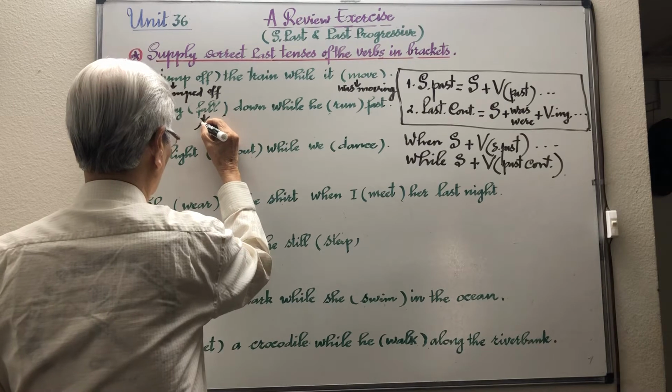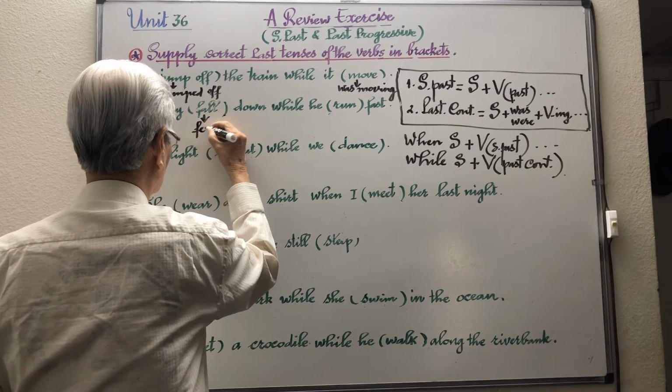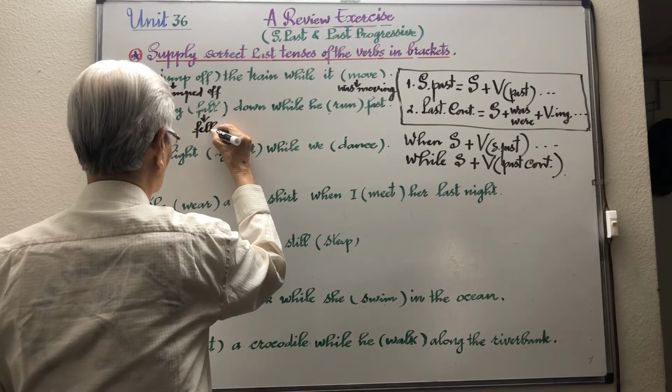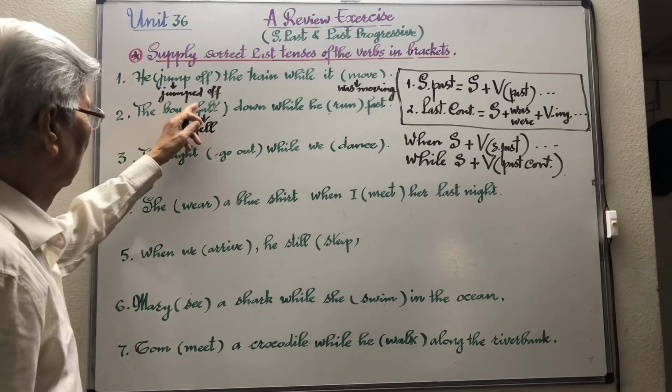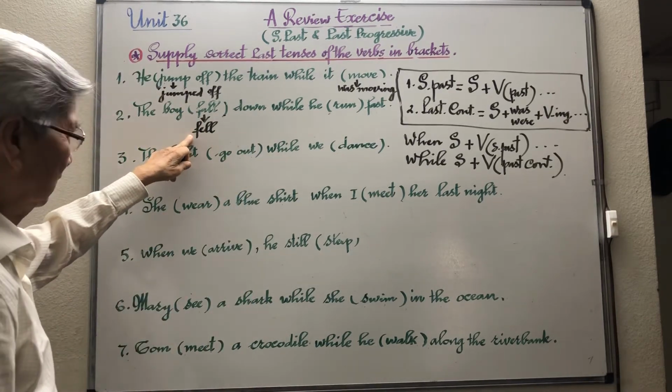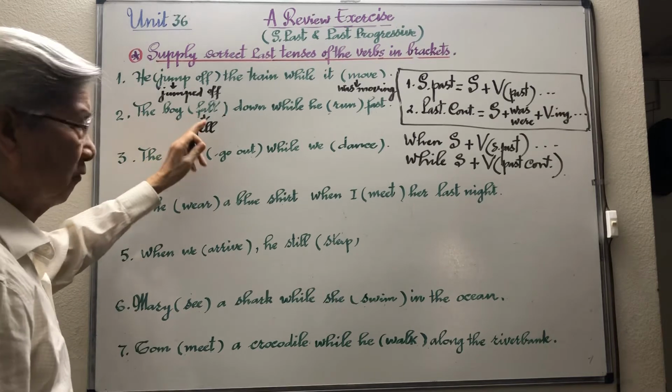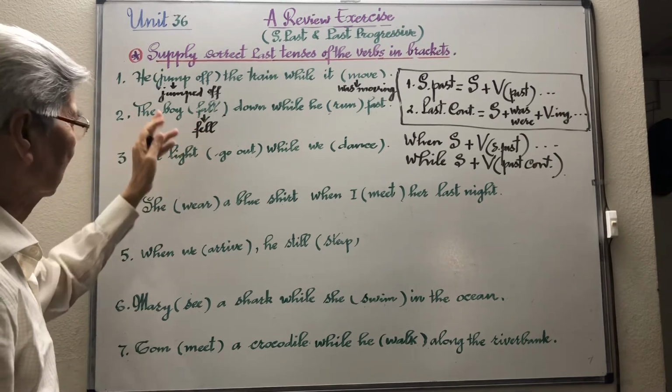The simple past of fall is fell. Fall, fell, fallen.